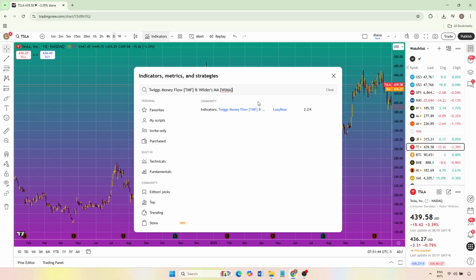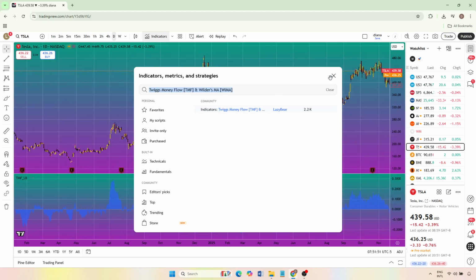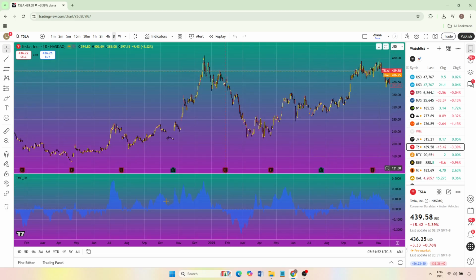As you type, TradingView will automatically filter the list and show matching results. Look for the built-in version of Twiggs Money Flow in the results. When you see it, simply click on it once. The indicator will instantly be added to your chart, usually in a separate panel below your price chart.